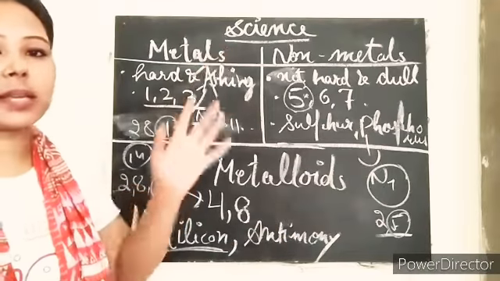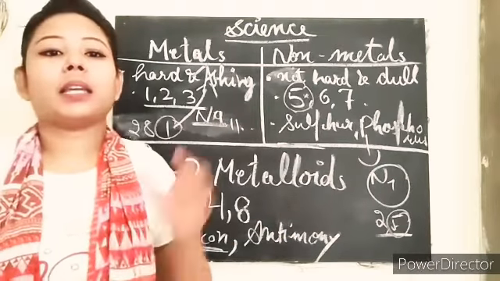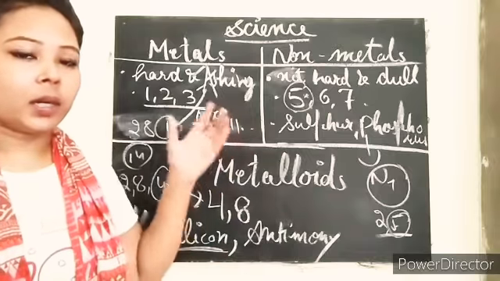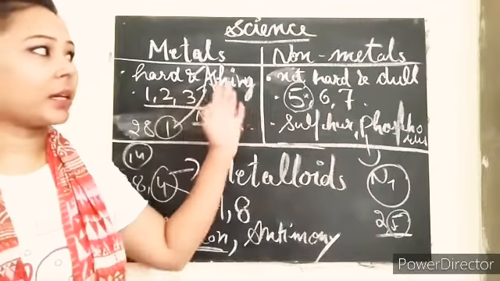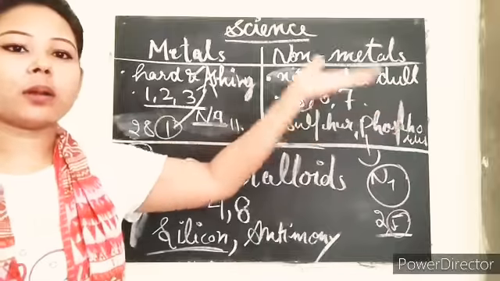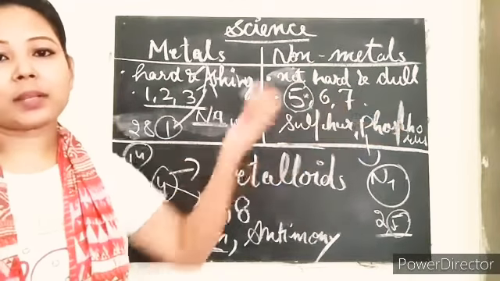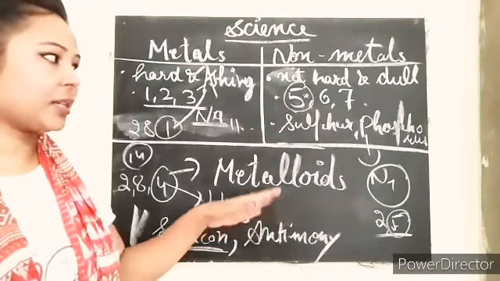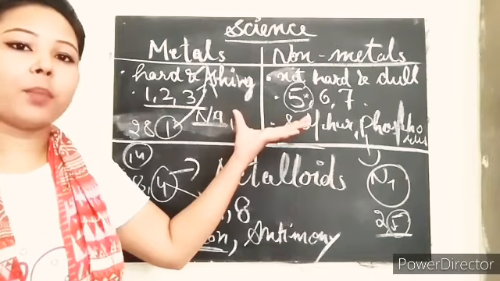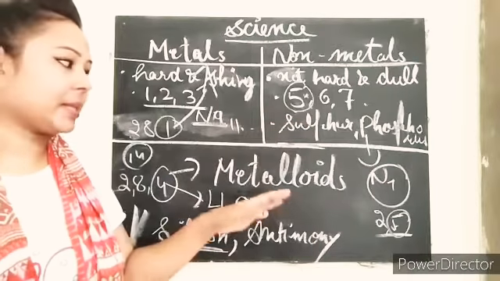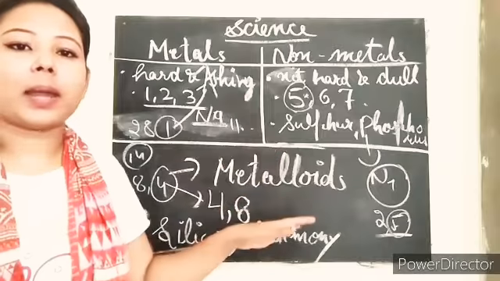So metals, that means they are shiny in nature, and even luster is present in these kinds of elements. But if we talk about the non-metals, they are non-lustrous elements in nature. And metalloids are the combination of both metals and non-metals, so they are called metalloids.